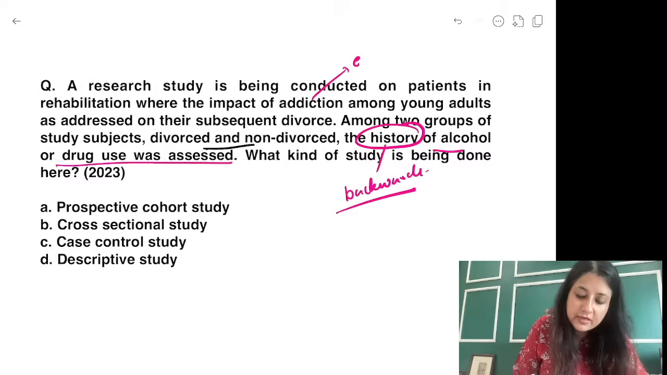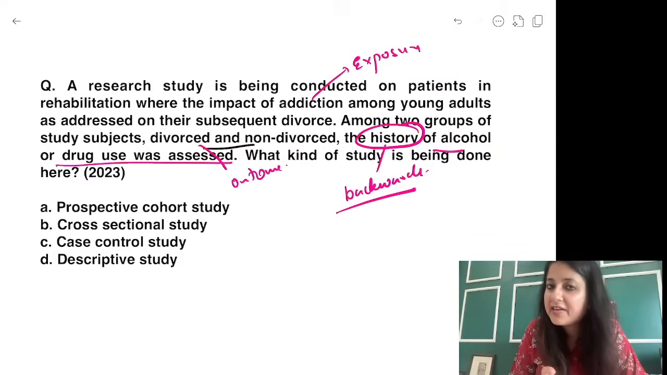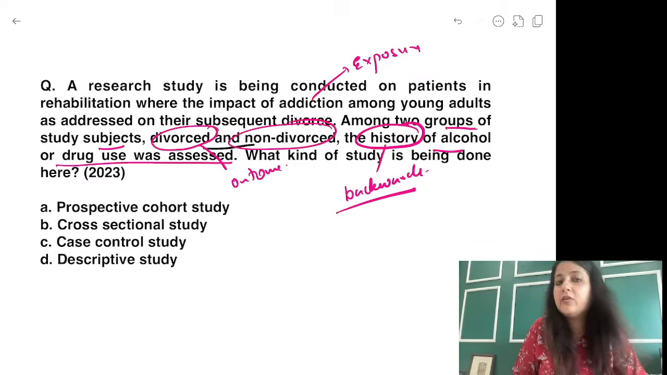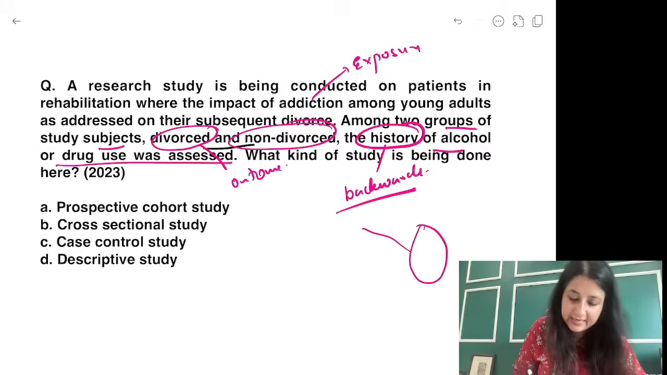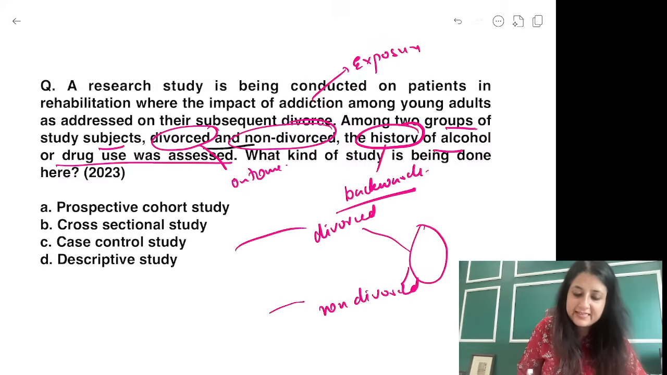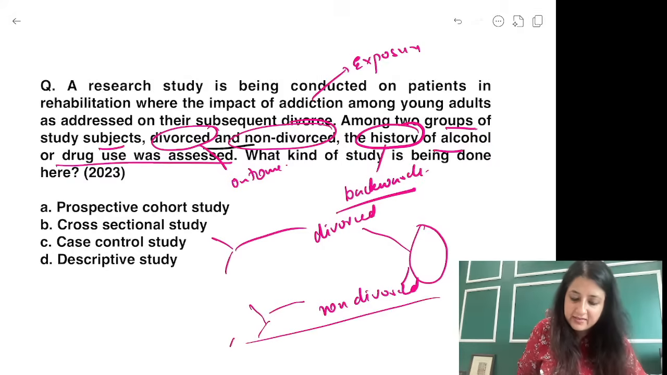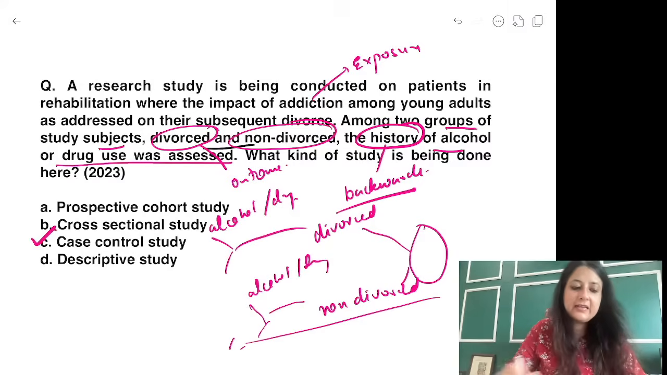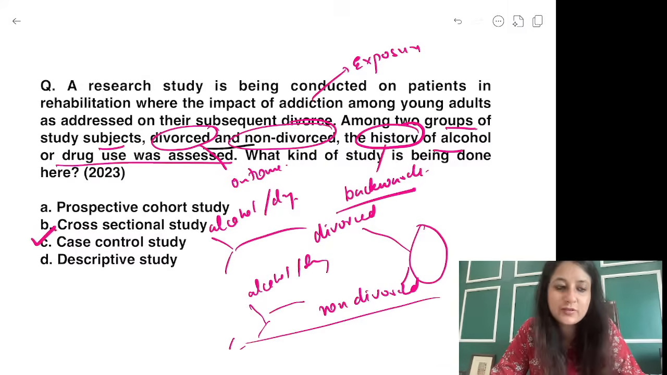So exposure of course is addiction, and outcome that we are looking at is divorced and non-divorced, and it's very clearly written there are two groups of study subjects, divorced and non-divorced. So what are we comparing, guys? We are comparing divorced, non-divorced, and we are just taking history of whether they used alcohol, drug in both the groups or not. Clear? So what is this? This again is a case control. Also divorce is a rare thing.